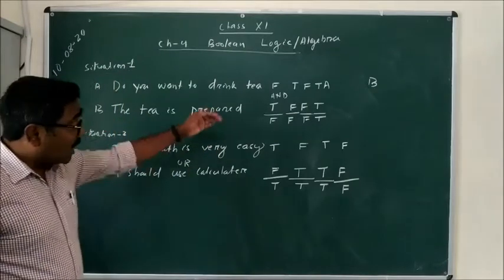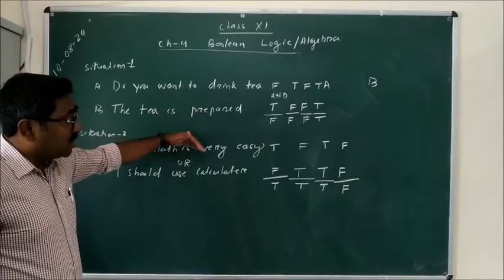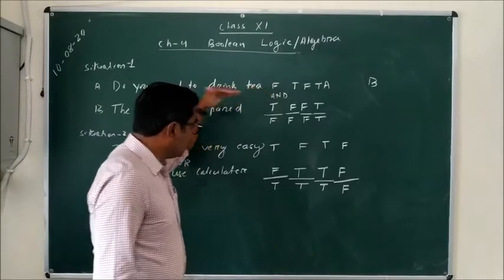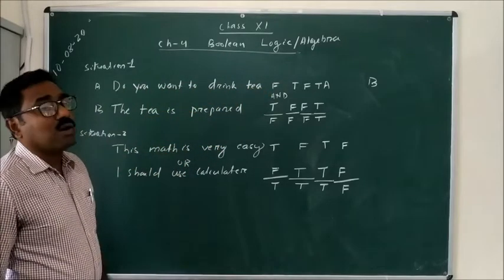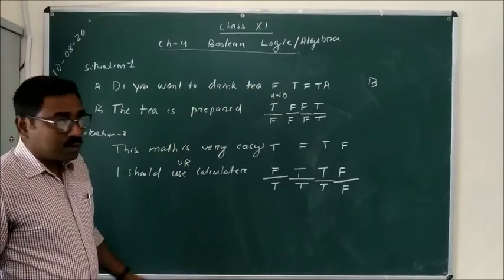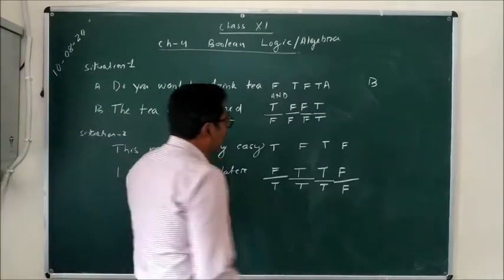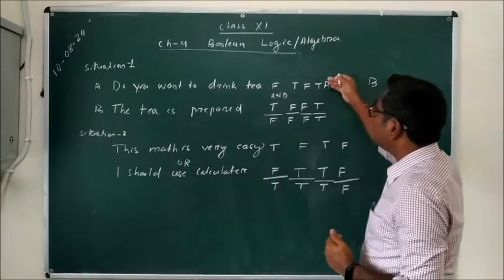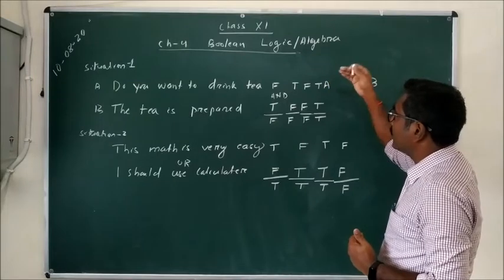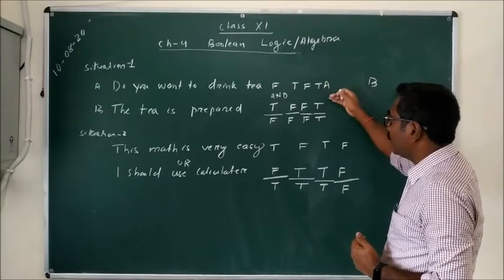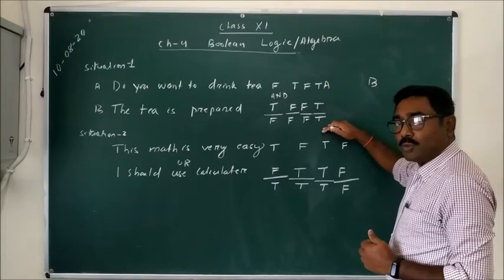So these are the two kinds of combination. One is using AND combination, another is using OR combination. In case of AND, if both the inputs or both the statements are true, then only we'll get the true result.